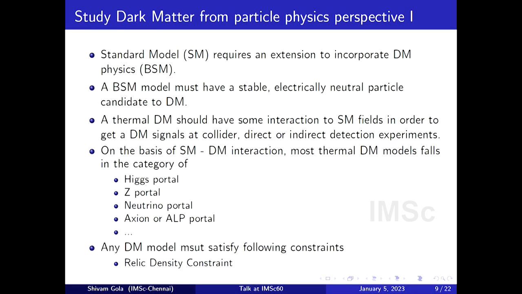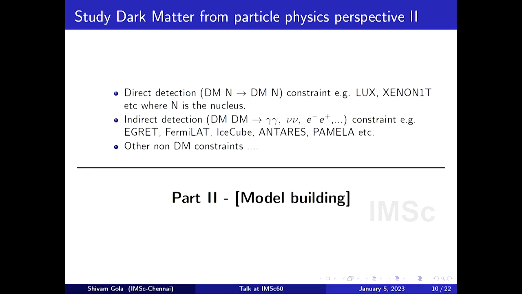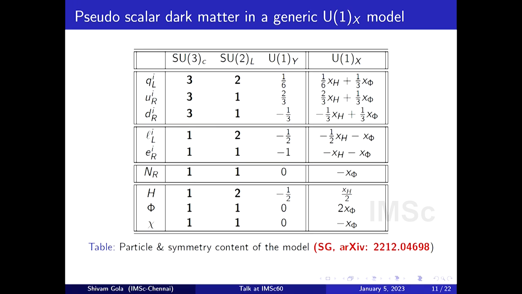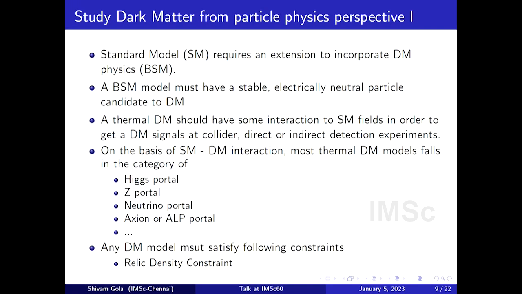So we talked about what is dark matter and what is not dark matter. Now, how to study dark matter? We should start from the standard model, and the standard model has no such particle, so we must go BSM, beyond the standard model physics. Starting with BSM, we should add a particle which represents dark matter. Representing means it should be electrically neutral, it should be stable, and it should produce the right relic density, and then it should explain the relic density, direct detection, and indirect detection experiments. So one should make a model like that.